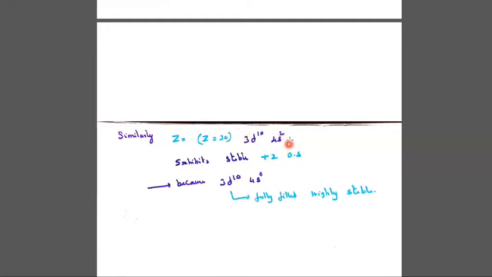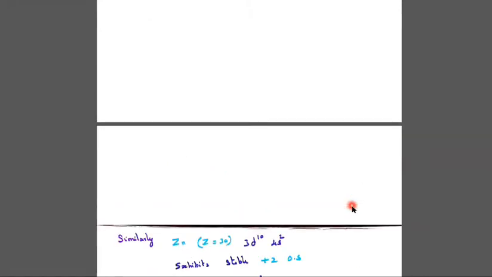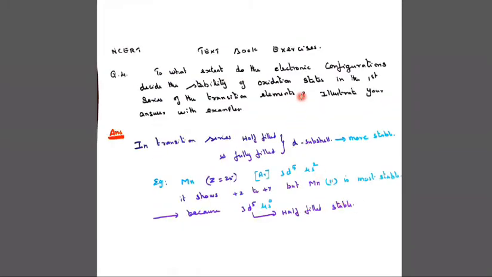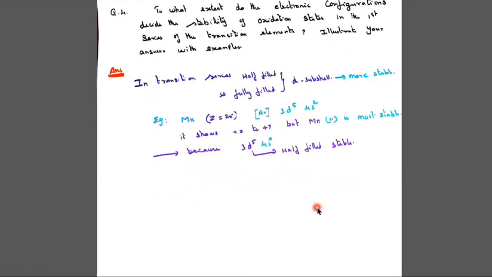After losing 2 electrons it becomes 3d10, which is highly stable. So electronic configuration decides stability: half-filled and completely filled configurations are more stable than incompletely filled orbitals.